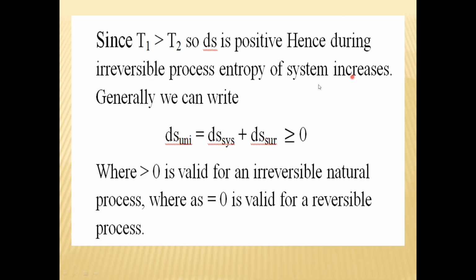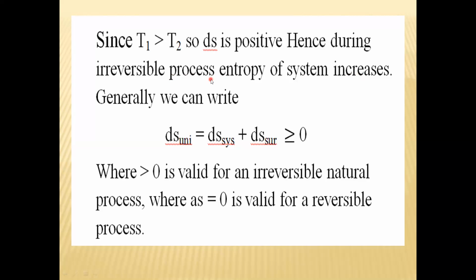In objective questions, it is asked: during an irreversible process the entropy of the system dash dash, whether it increases, decreases, remains constant, or is zero. This question is asked various times. So remember that during an irreversible process, the entropy of the system increases. Remember this word, increases, during an irreversible process.